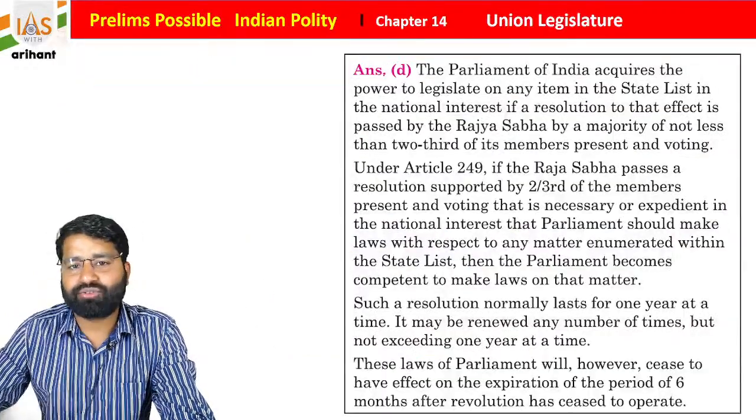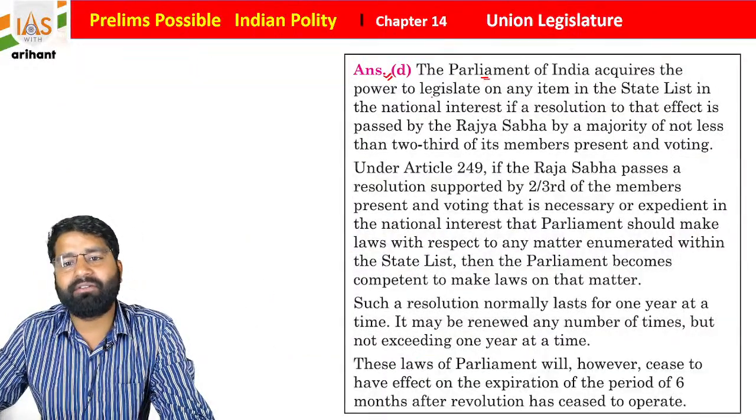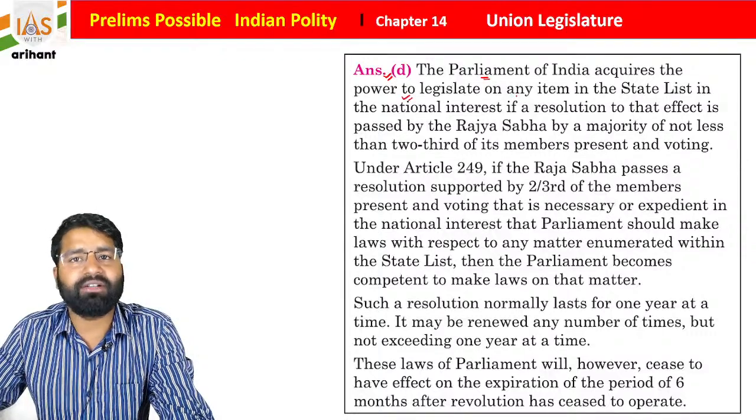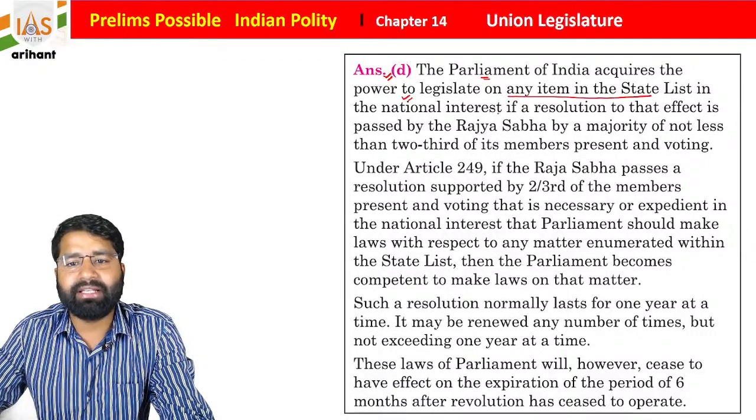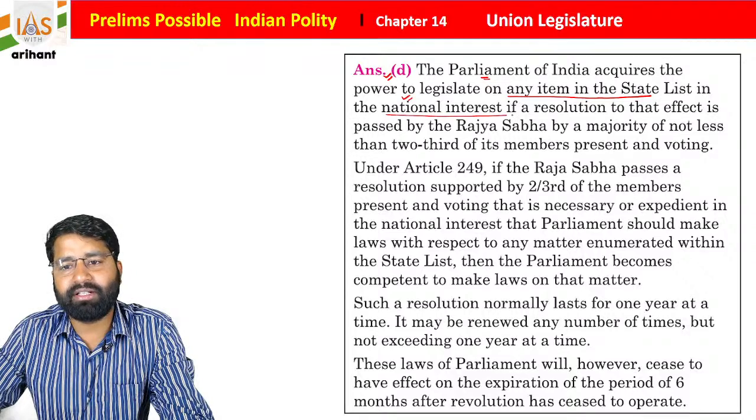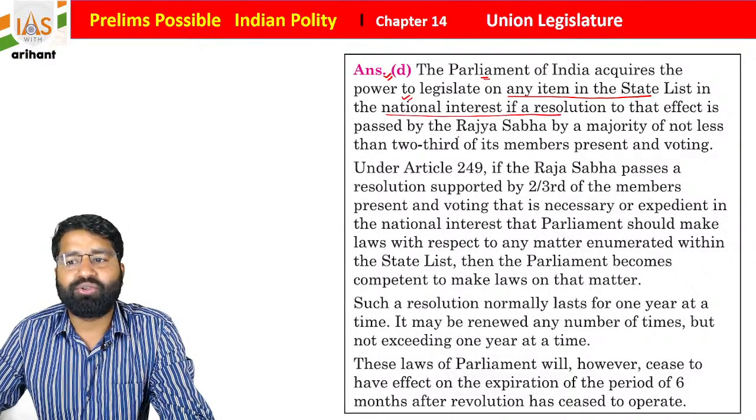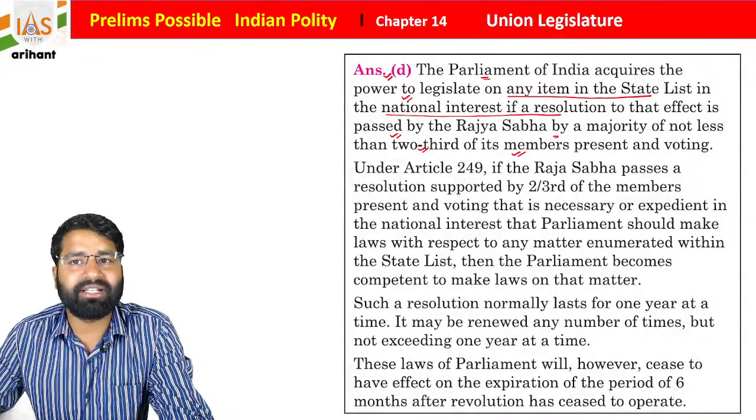If we see the explanation, the Parliament of India acquired the power to legislate on any item in the State List in the national interest if a resolution to that effect is passed by the Rajya Sabha by a majority not less than 2/3 of its members present and voting.